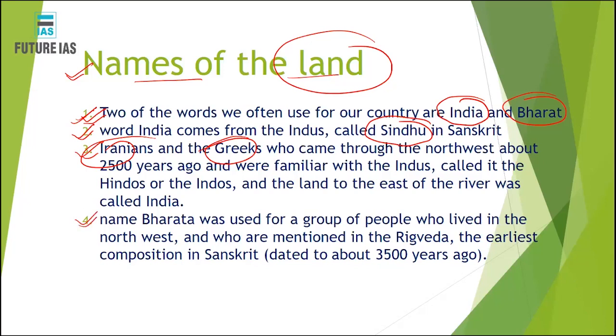Now this is a brief history of the name India. Let's understand the brief history of Bharat. Bharat was used for a group of people who lived on the northwestern side of the Indus River. The people who resided in the northwestern part of the Indian subcontinent were called Bharata. This name was mentioned in the Rig Veda, the earliest composition in Sanskrit, composed around 3500 years ago.